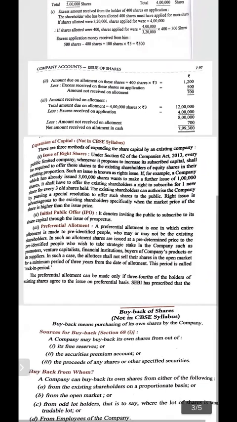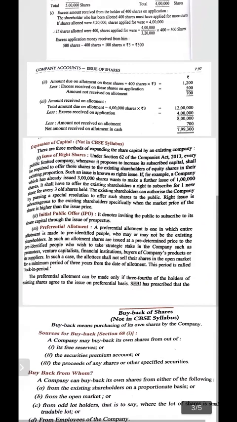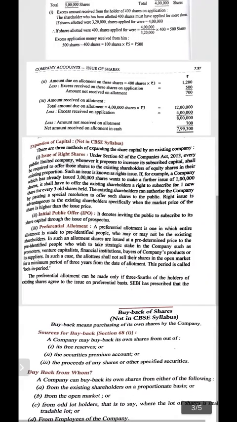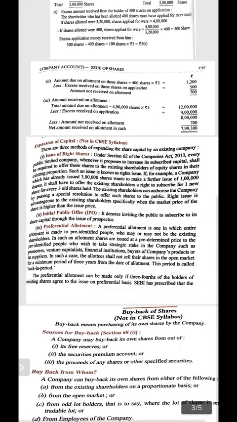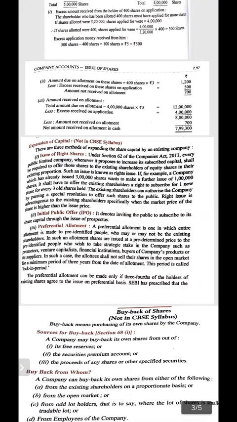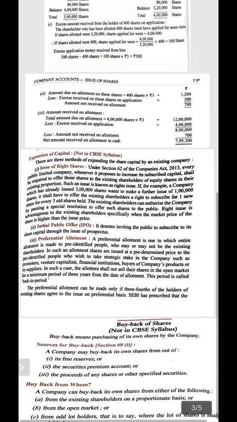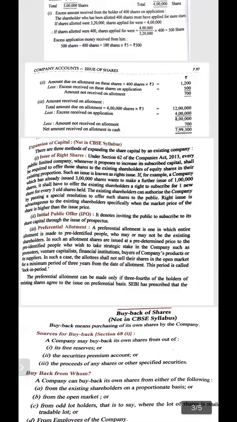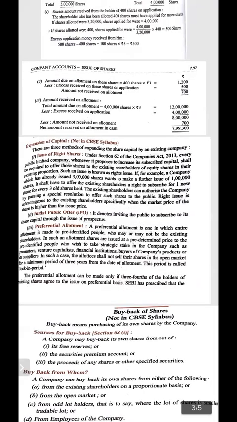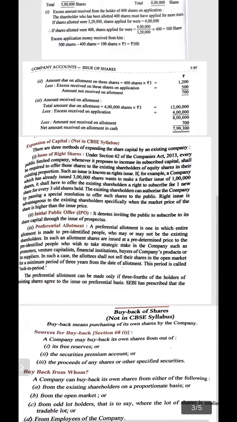So after that, there are some topics that are not related to the practical in CBSE, but from theoretical point of view, it is to be done. So these are the expansion of the capital. See, we have discussed earlier when we started the chapter that a company cannot issue the number of shares more than its authorized capital. But sometimes with the passage of time, when the business expanded, company required more capital.